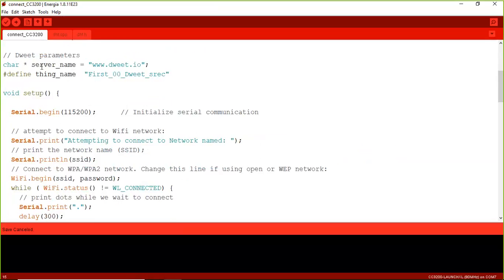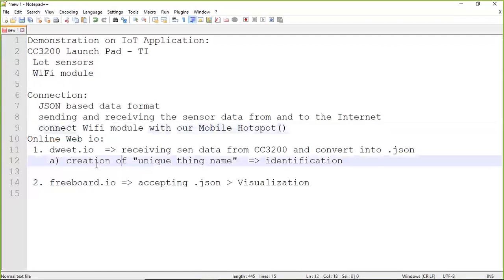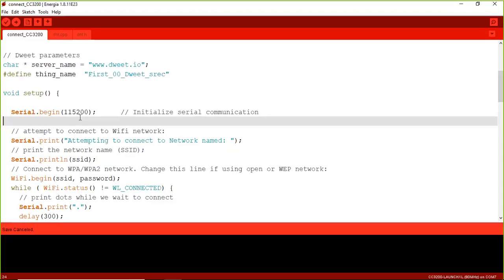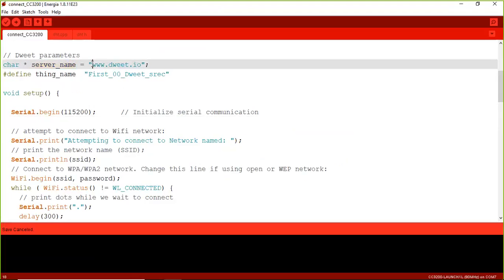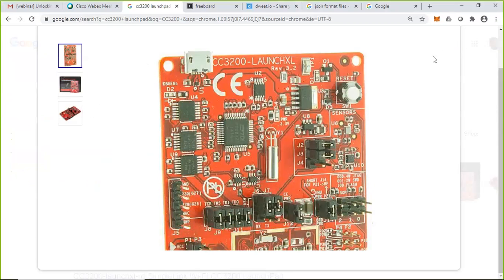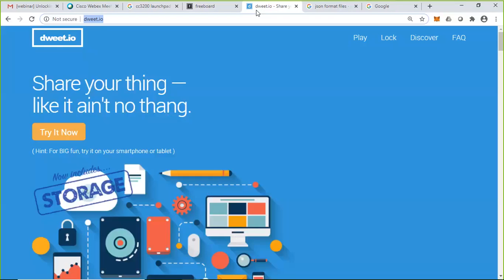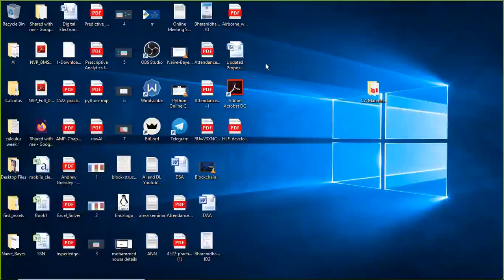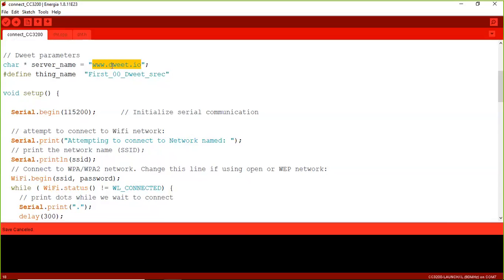What is the purpose of this code? The purpose of this code is first to establish communication with the CC3200. The sensor data must be fetched from the CC3200 board and passed to dweet.io. That is the first step. There we need to declare a pointer called server_name. This is a simple character pointer initialized to the website name, which here is dweet.io. As I mentioned already, dweet.io is mentioned over here, so www.dweet.io is specified, and we need to define a thing name.